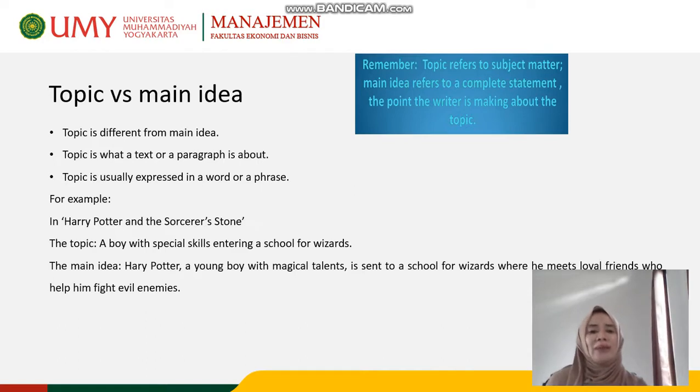For example, in the movie or novel entitled Harry Potter and the Sorcerer's Stone, the topic is a boy with special skills entering a school of wizards. While the main idea is longer: Harry Potter, a young boy with magical talents, is sent to a school for wizards where he meets loyal friends who help him fight evil enemies. You need to remember, topic refers to subject matter, but main idea refers to a complete statement or complete sentence. It usually has a subject and a verb.